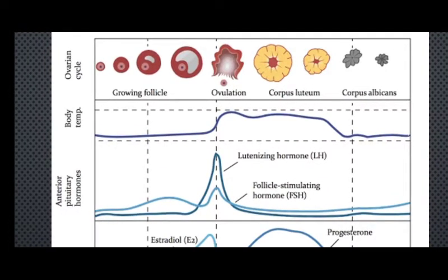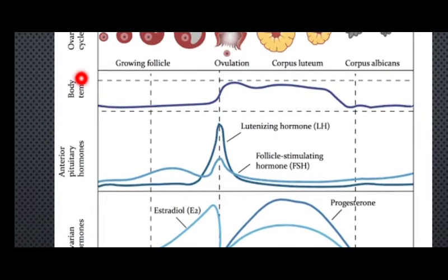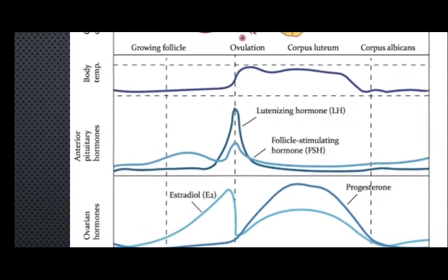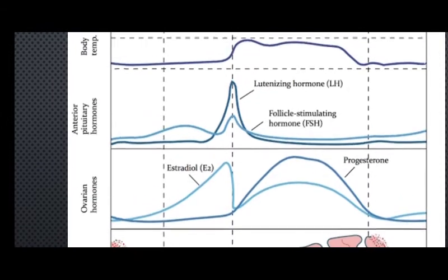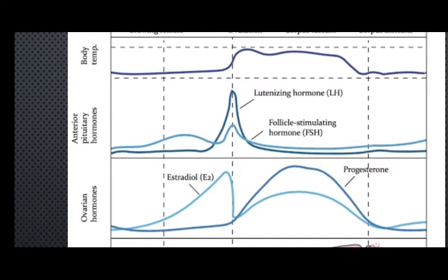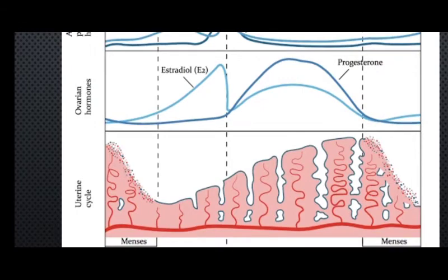So it has all been segregated into the ovarian cycle, the change in the body temperature, the different release of the anterior pituitary hormones, the entire secretion of the ovarian hormones during that period of time, and the uterine cycle that actually takes place in that particular course of time. So it's not that they are all different, but one is interconnected with the other. That's why we are going to learn the entire thing, how it happens, what happens, everything.